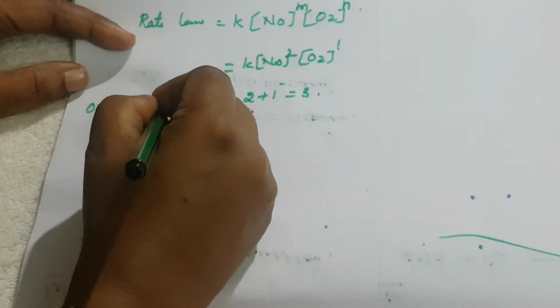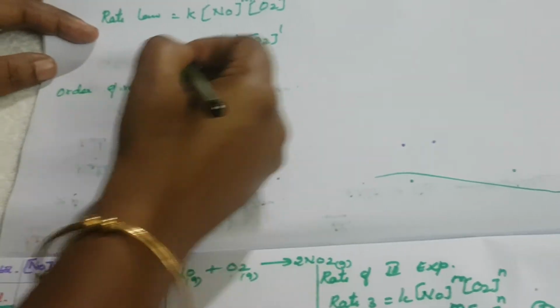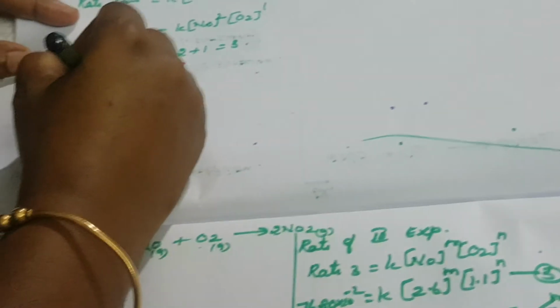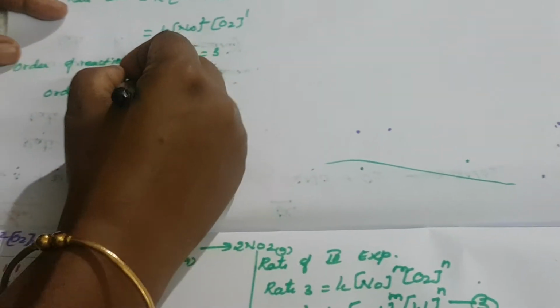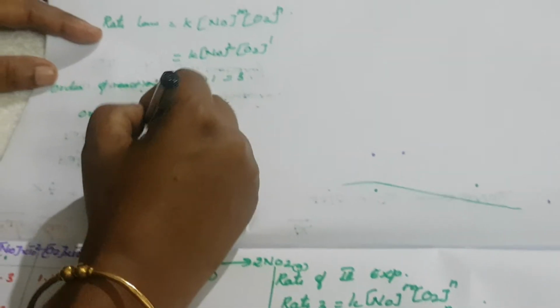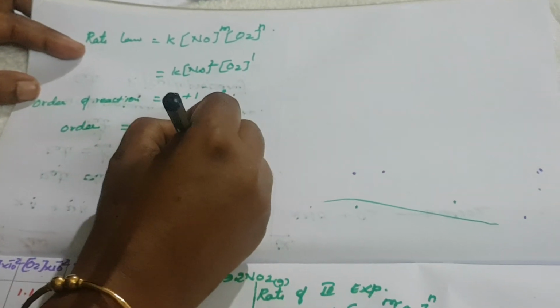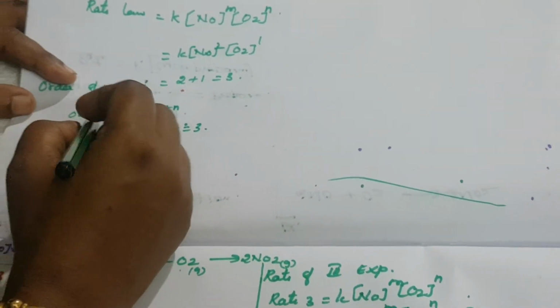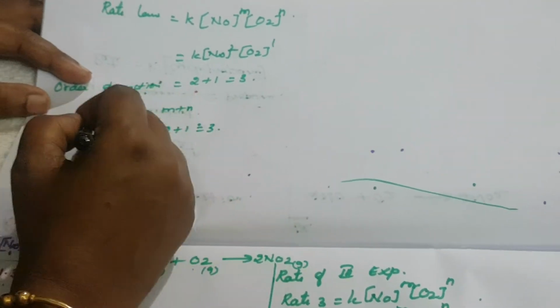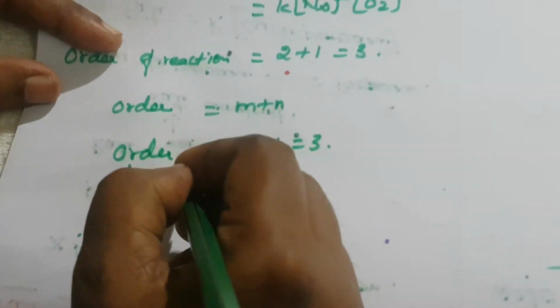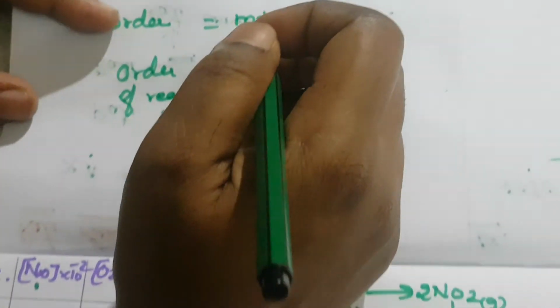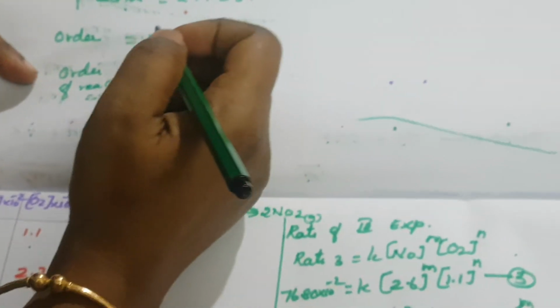Order of the reaction is equal to M plus N. So 2 plus 1 is equal to 3. So this is the overall order of the reaction. So what is meant by order? Sum of the powers of the concentration. So that is called order. Or what is meant by rate?